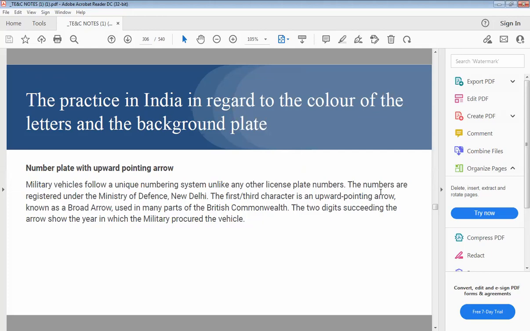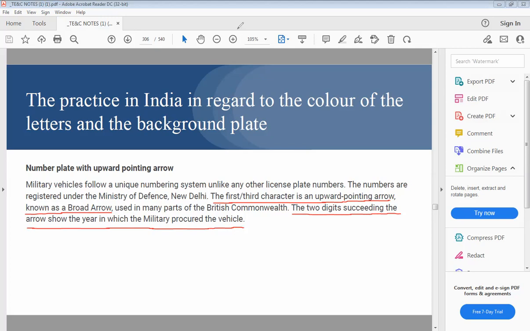Last one is a number plate with an upward pointing arrow. This unique number system you can see for military vehicles. And these numbers are also registered under the Ministry of Defense, New Delhi. Here the first or the third character is an upward pointing arrow, which is known as the broad arrow. And the two digits succeeding the arrow show the year in which the military procured the vehicle.